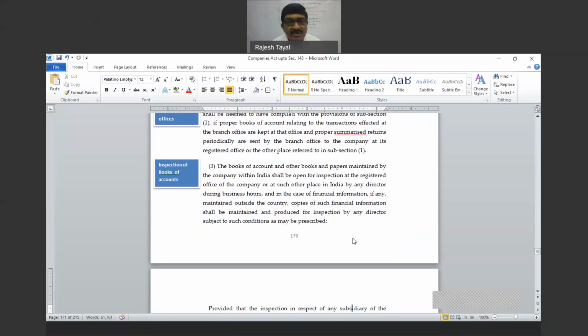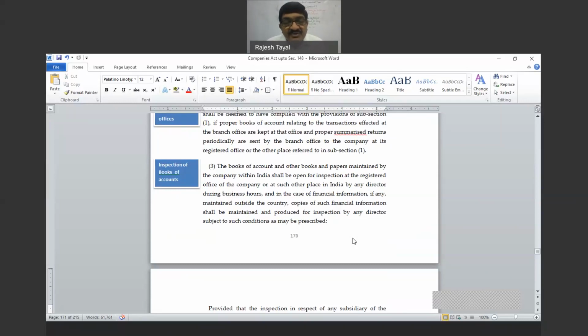A member does not have any statutory right to inspect the books of account of the company, except in one case where there is a holding-subsidiary company relationship. The holding company can appoint a representative to inspect the books of account of the subsidiary company. That's the only case where a member has been given a right to inspect the books of account of the company.